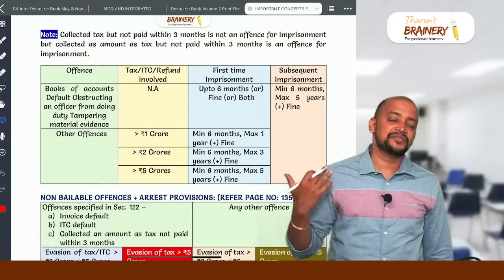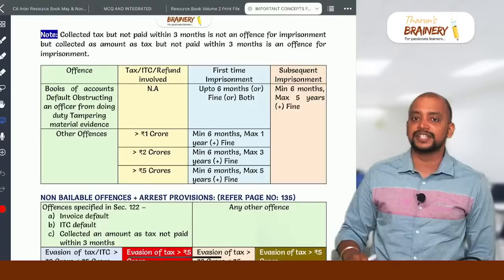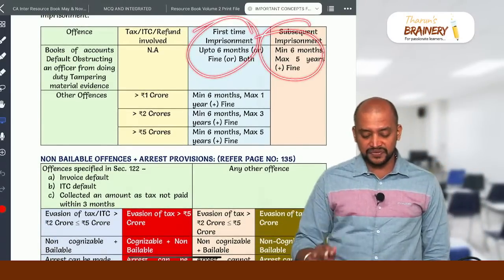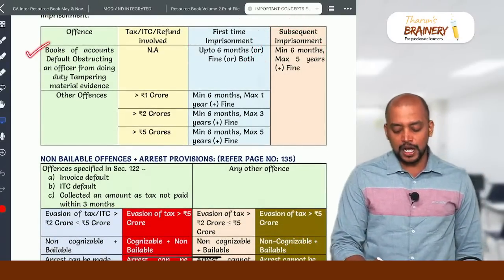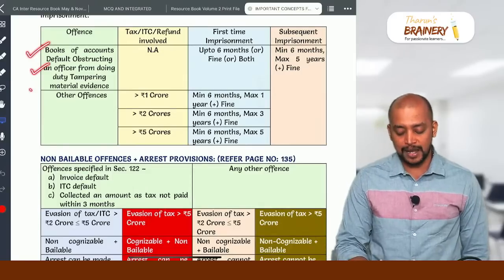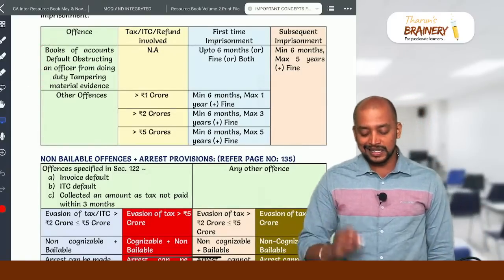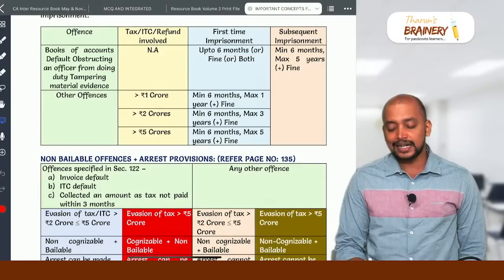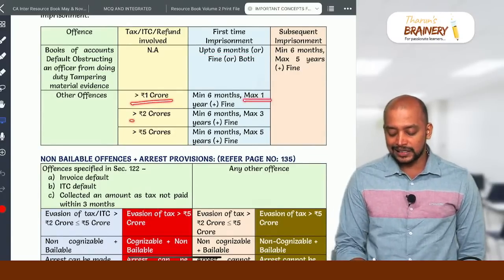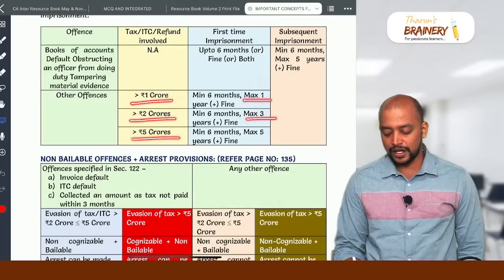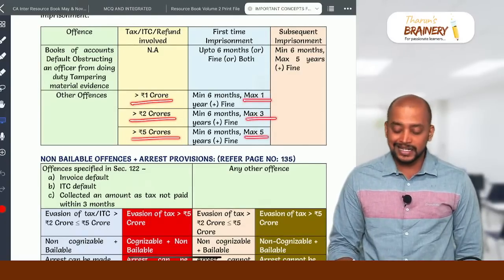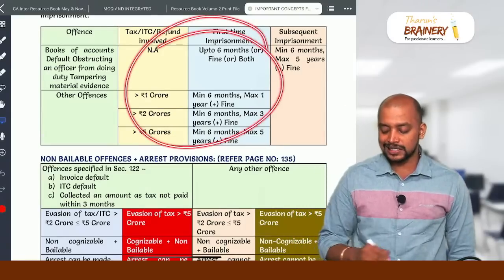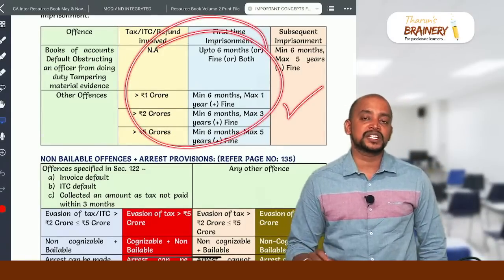Now once these offenses are covered under imprisonment, what is the imprisonment? It depends on whether it is a first time offense or subsequent. If it is first time, books of accounts default, obstructing an officer from doing duty or tampering material evidence, BOT, then up to 6 months or fine or both. And for other offenses, greater than 1 crore up to 1 year, greater than 2 crores up to 3 years, greater than 5 crores up to 5 years plus fine, and there is a minimum imprisonment of 6 months. If it is subsequent, in all these cases, the subsequent offense will be minimum 6 months and up to 5 years plus fine.